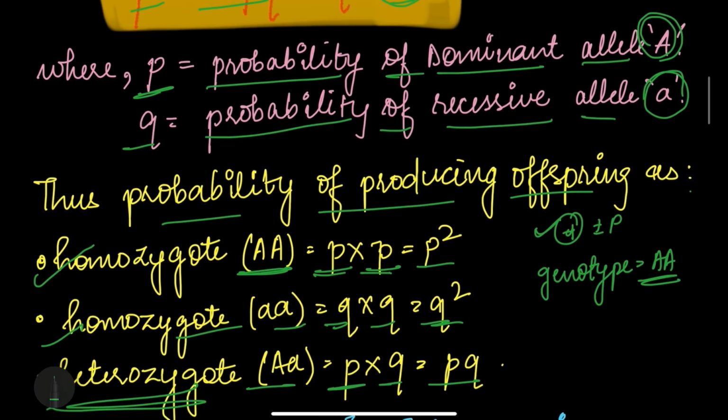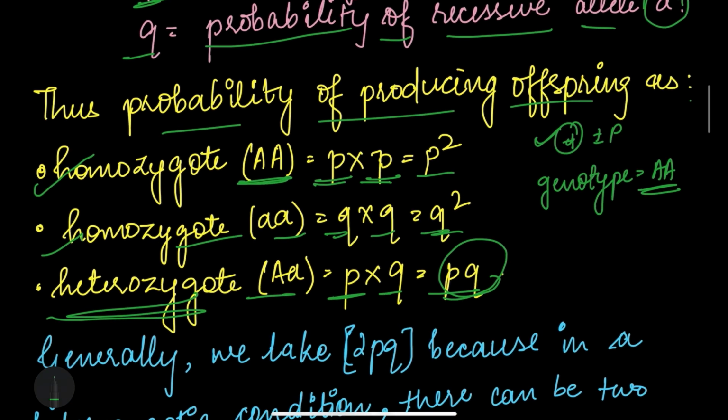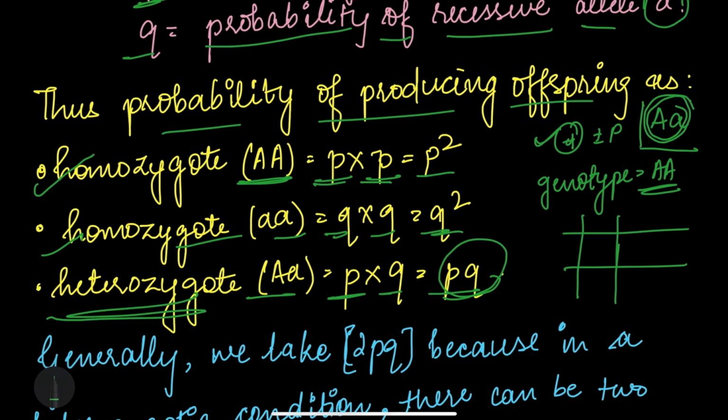Now you might be thinking that here we have written pq a single time, and in the equation we have written 2pq. Let's see how. When we derive the second generation offspring, we undergo the selfing of capital A, small a and capital A, small a. So here we see the cases: capital A capital A, capital A small a, capital A small a, small a small a.